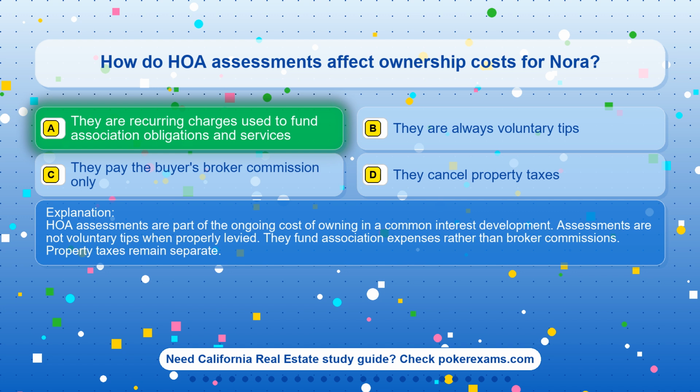Assessments are not voluntary tips when properly levied. They fund association expenses rather than broker commissions. Property taxes remain separate.